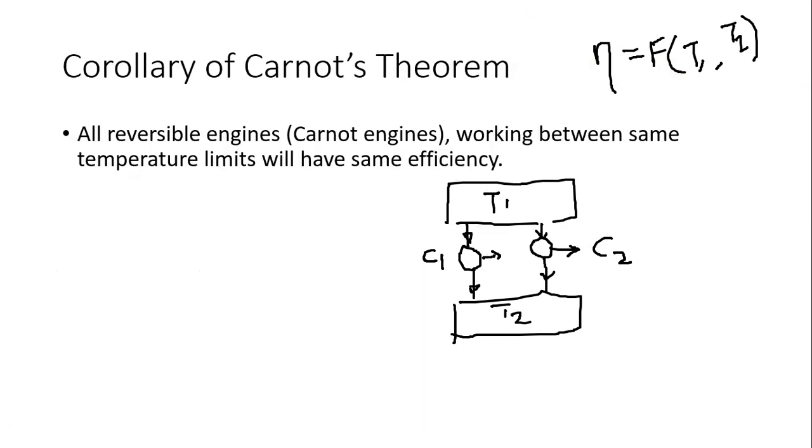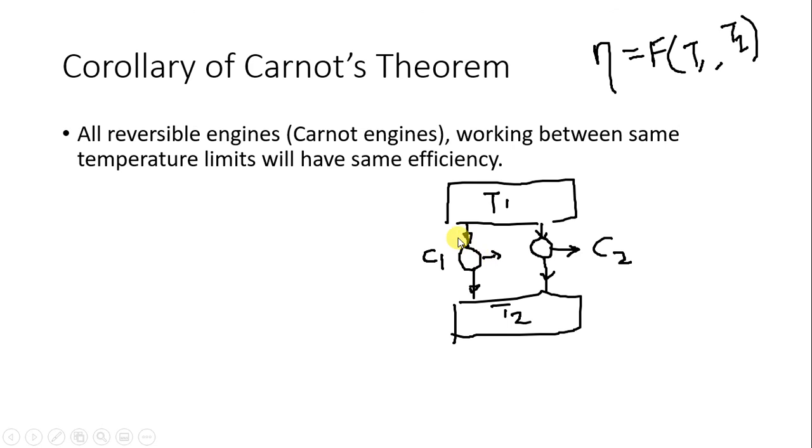So let me go back to this slide. Basically, Carnot efficiency is a function of T1 and T2 only. So if we have two Carnot engines between the same temperature limits, then their efficiency will be the same. It is common sense, right? That is the corollary of Carnot theorem. Reversible engines, Carnot engine 1 and Carnot engine 2, working between the same temperature limits will have the same efficiency.